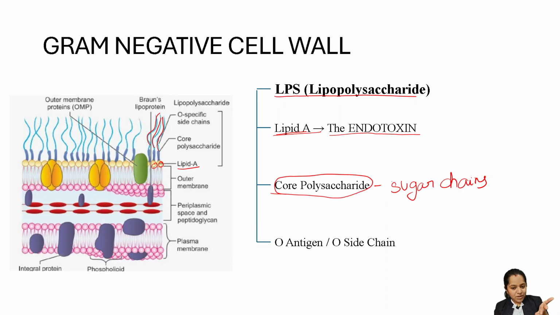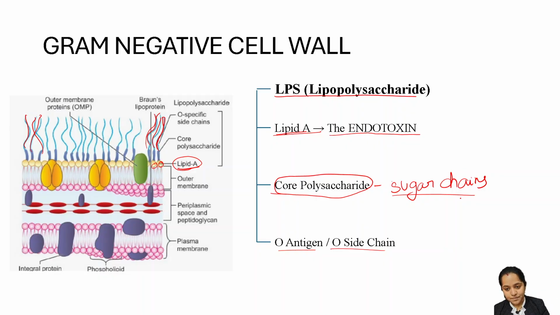Okay. If you are getting this diagram and they ask you whether it is a gram positive or gram negative cell wall, remember to look for the peptidoglycan. If it's very thin and you see too many layers, and this important wavy layer in the outermost part, it is a gram negative cell wall. Okay? So how many parts does lipopolysaccharide have? The most important part, lipid A, producing the endotoxin. Then the core polysaccharide, which is a sugar chain, and the O antigen or O side chain, this wavy O antigen or O specific side chain.